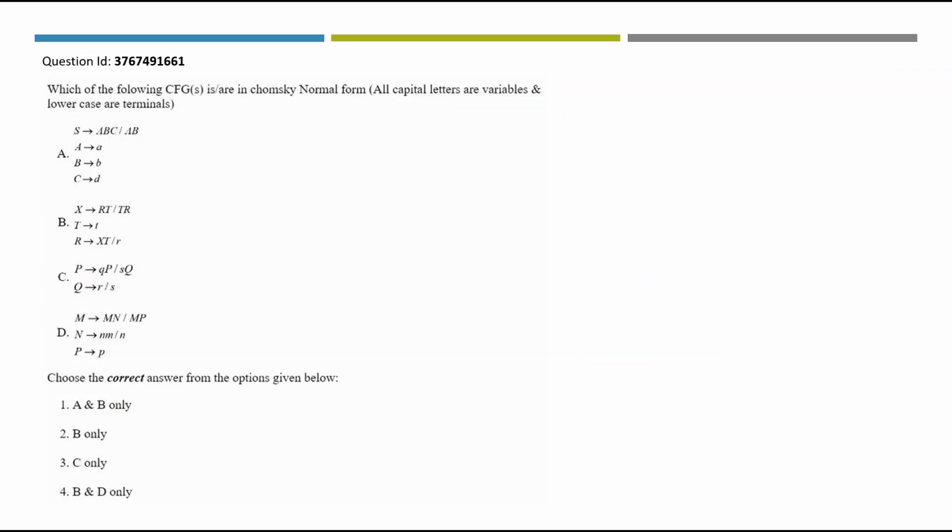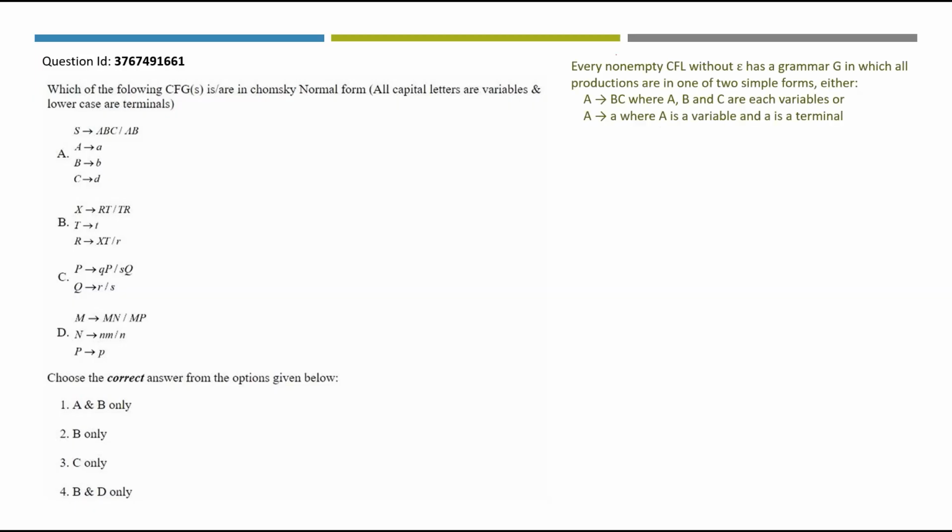Next question. Which of the following CFG is in Chomsky normal form? All capital letters are variables, that is non-terminals, and lowercase are terminals. What is Chomsky normal form? CNF. CFL is context-free language and CFG is context-free grammar.